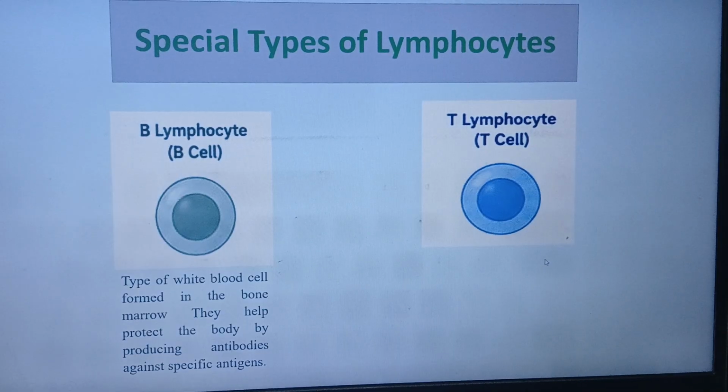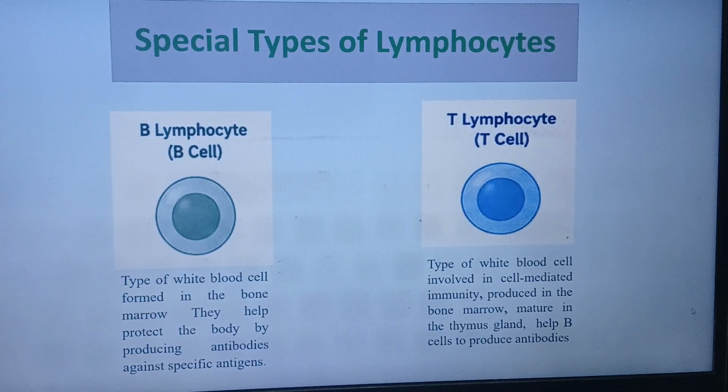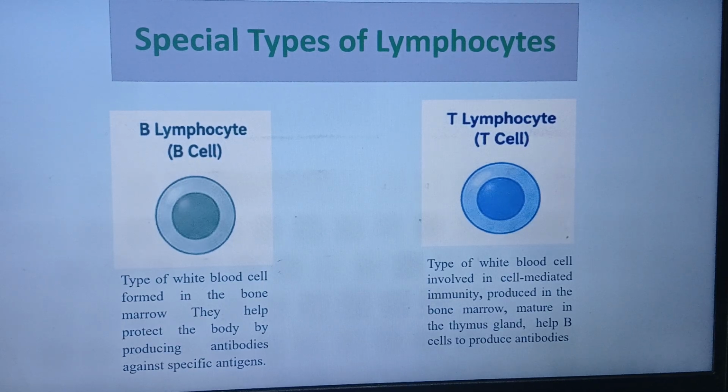And what about the T lymphocytes? T lymphocytes will not produce any antibodies, but they will help the B lymphocytes or B cells to produce the antibodies. So in this antibody mediated response, the B lymphocyte plays the most important role, as it is producing the antibody, and T cells or the T lymphocytes help the B cells to produce the antibody.